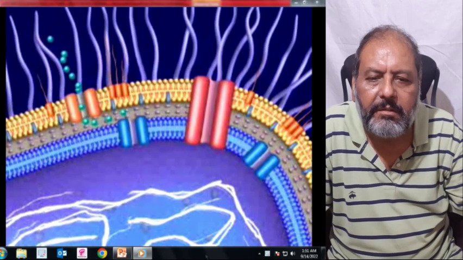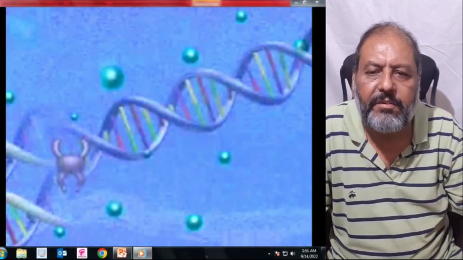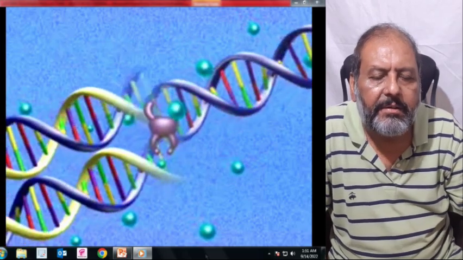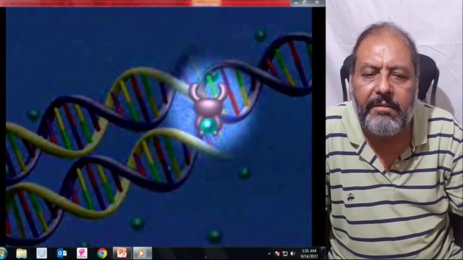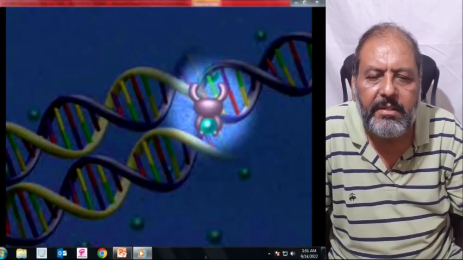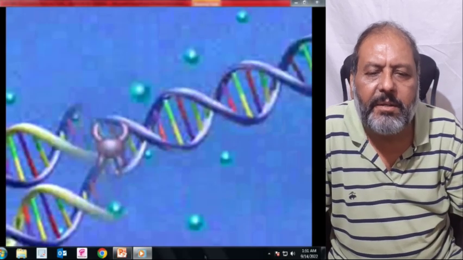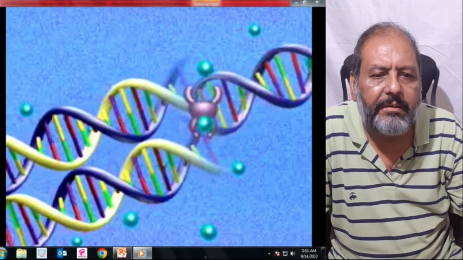Mutation is a change in DNA that can sometimes cause a change, and here one can see the antibiotic getting in and having an effect on the DNA, and the rest of the bacteria is going to die. And again, the antibiotic is going to affect the DNA and the bacteria is going to die.